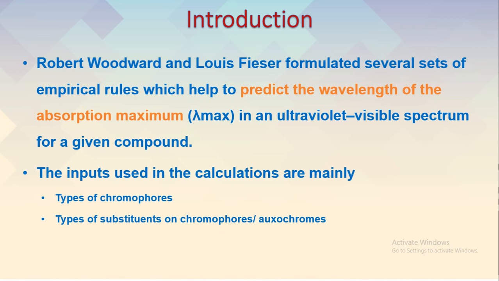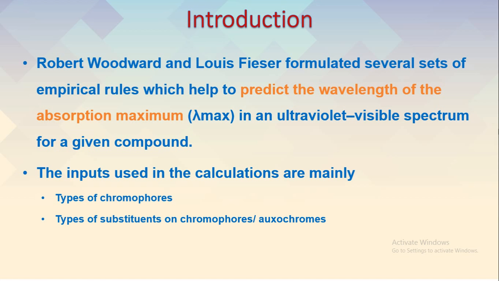So usually when we need to find out the lambda max for a particular drug, we have to record the spectra in the UV instrument, and experimentally we have to perform that. However, Robert Woodward and Louis Fieser have formulated certain sets of empirical rules which help us to predict the wavelength of the absorption maxima, which is called lambda max, in a UV visible spectrum for a given compound.